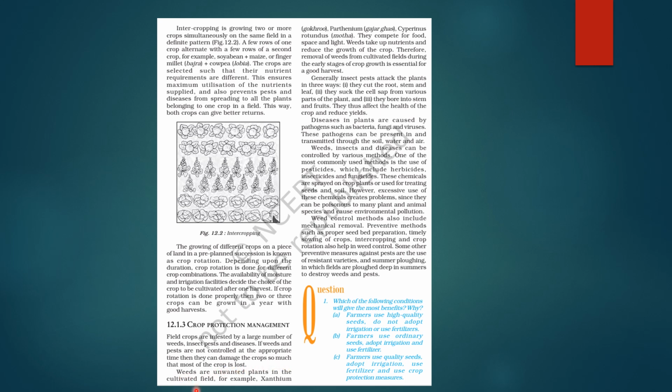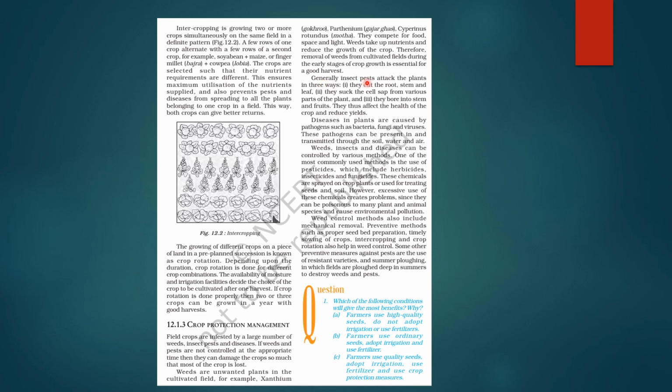Okay. So, weeds are unwanted plants in a cultivated field, जैसे Xanthium होता है, gokru, Parthenium, Gajar Ghas, okay, Cyperus rotundus, that is Motha, okay. So they compete for food, space, and light. And weeds take up nutrients and reduce the growth of the crop. So removal of weeds from cultivated fields during the early stages of crop growth is essential for a good harvest, right?